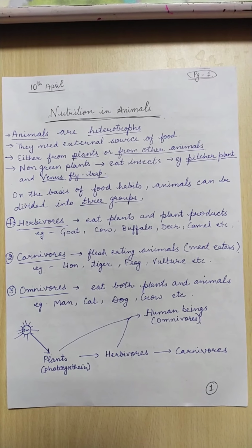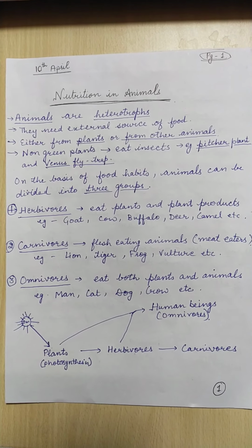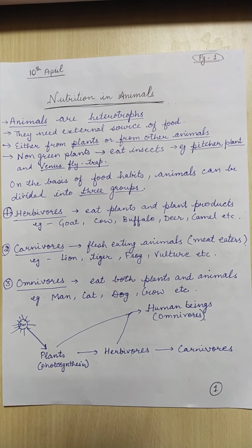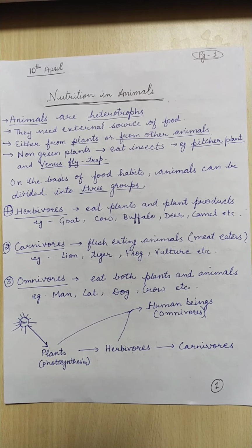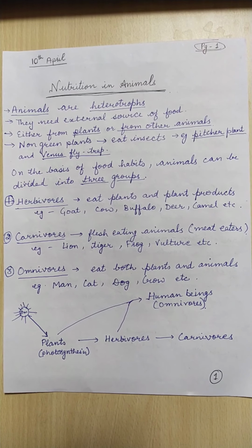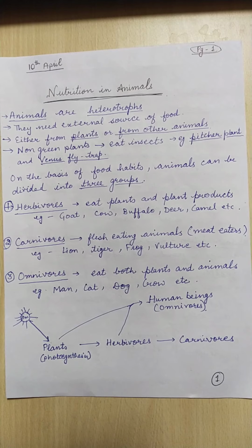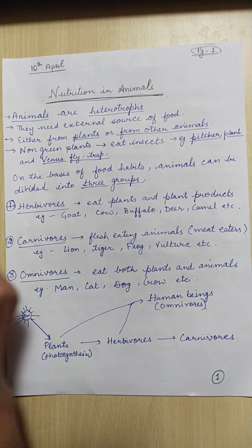In our yesterday's video, we completed nutrition in plants. Plants have an autotrophic mode of nutrition, and by the process of photosynthesis, they prepare their own food. We have discussed the mechanism of photosynthesis and the conditions necessary for photosynthesis. Now we will begin with nutrition in animals.